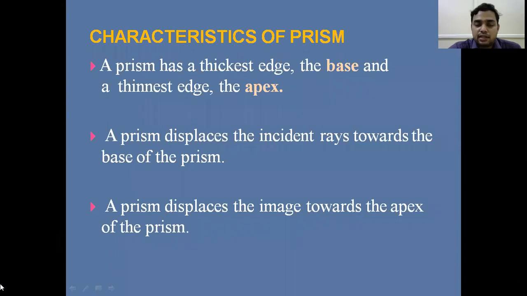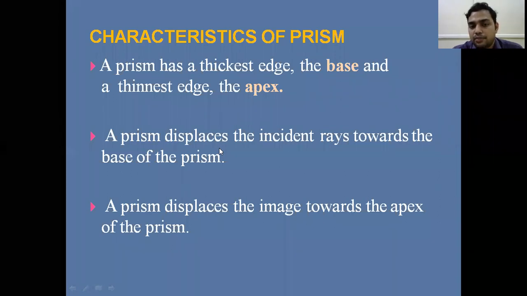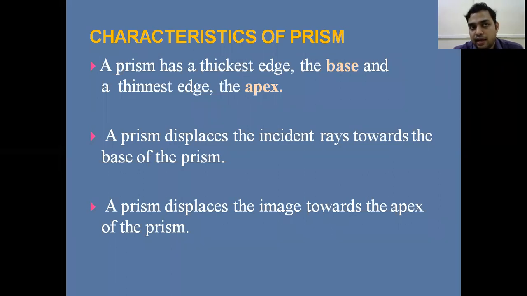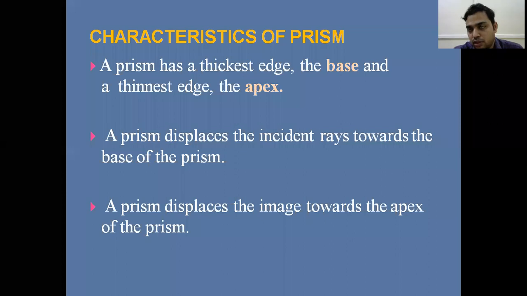So what are the characteristics of a prism? A prism has a thickest edge, the base, and a thinnest edge, the apex. A prism displaces the incident rays towards the base of the prism, and it displaces the image towards the apex of the prism. The image is displaced towards the apex, and light rays are displaced towards the base.